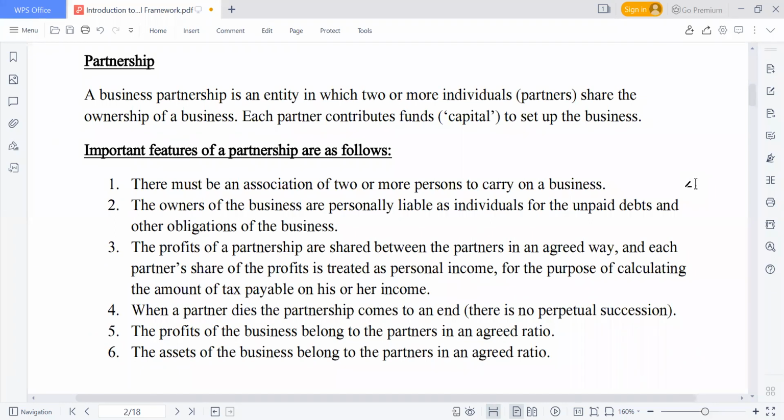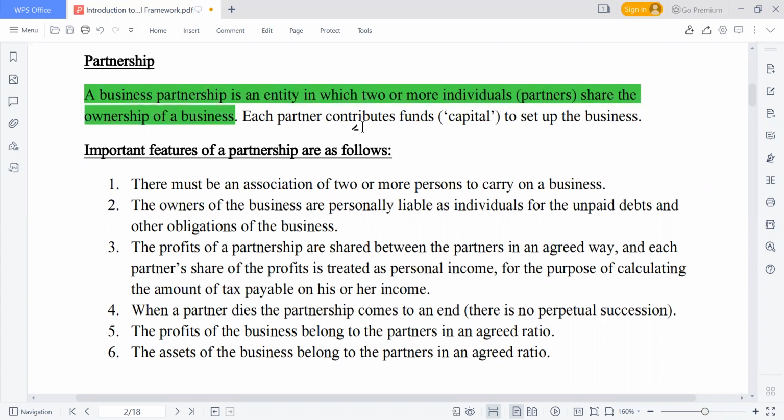It is not only one individual now. We have two or more individuals running this form of business organization. A business partnership is an entity in which two or more individuals, called partners, share the ownership of the business.